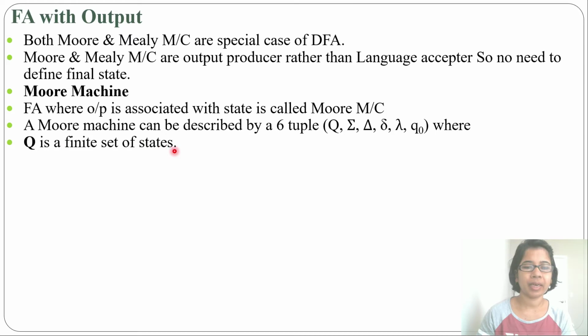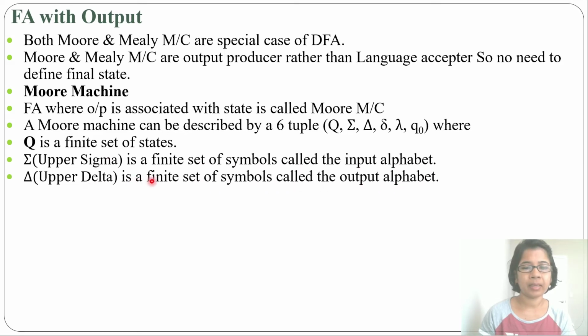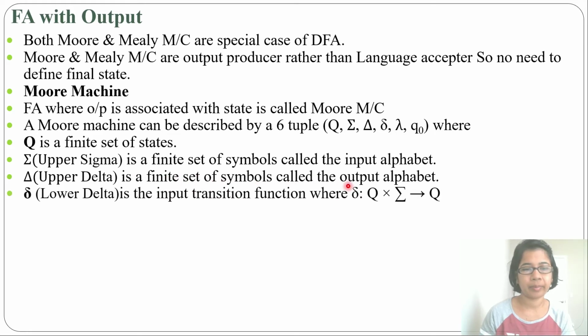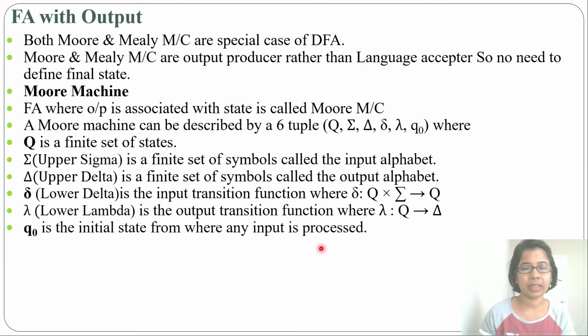Q is a finite set of states, the same as DFA. Then upper sigma is a finite set of symbols called the input alphabet. Then upper delta is a finite set of symbols called the output alphabet. Then lower delta is the input transition function. Then lower lambda is the output transition function. Then Q0 is the initial state.